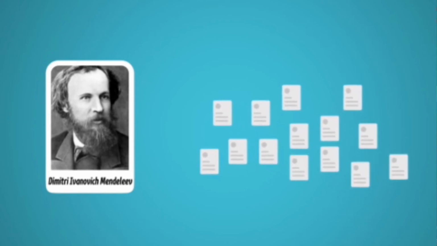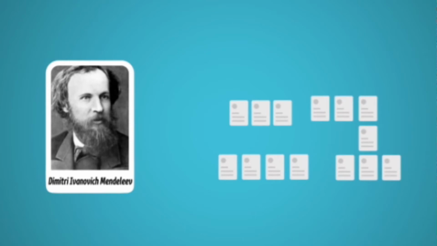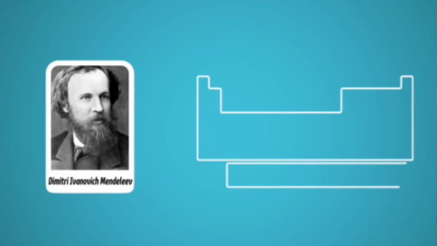When he started experimenting, there were so many elements, and there is a small story about what exactly he did for the modern periodic table. At his time, 63 elements had been discovered.